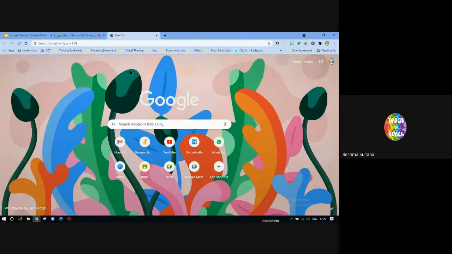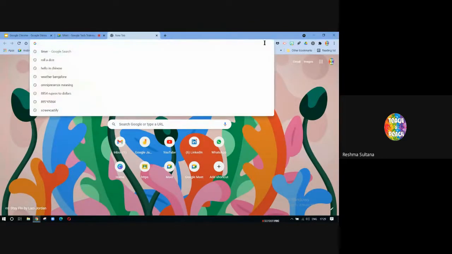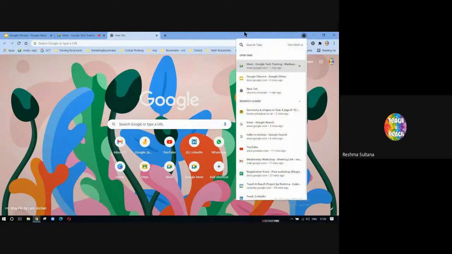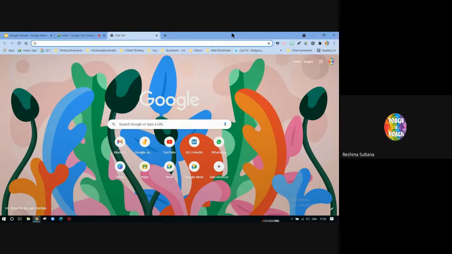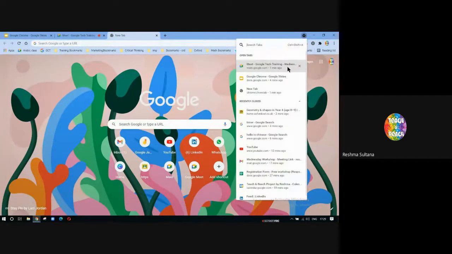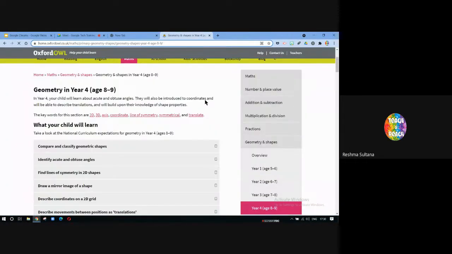So now let's see how to bookmark the page that we recently closed. Another tip I'm showing you: if you have closed any page recently, you can just click on this drop down on the top. I'm going to show tips, tricks and shortcuts throughout this workshop. So even if you don't remember anything, we'll have the recording in the WhatsApp group. You can go through it. So another tip, you can just click on this drop down, recently closed. So this was the page I recently closed.